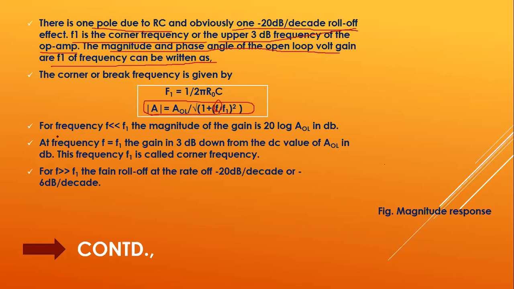For example, consider a frequency F much less than F1. Suppose F1 is equal to 1 kilohertz.